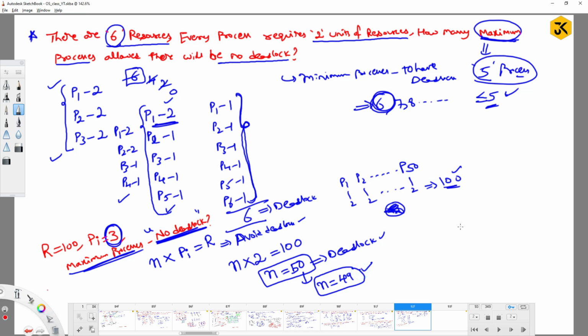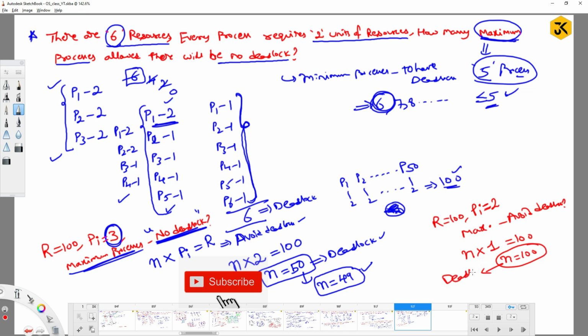For example, if you want more clarity, I will take one more. R value is 100. The number of resources required for each and every process is 2. Then the maximum number of processes to avoid deadlock, what will be the answer? Simple one. There are n processes. Each process requires, I am taking it as 1 unit less than the actual required, and the total is equal to 100. So n value is 100. If n value is 100, that will lead to deadlock. To avoid deadlock, I can reduce one process, so that you don't have any kind of deadlock. Here n equal to 49, there is no deadlock.